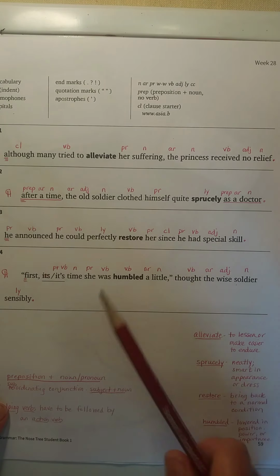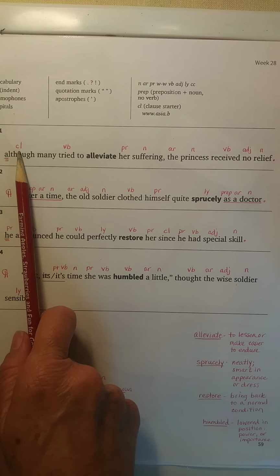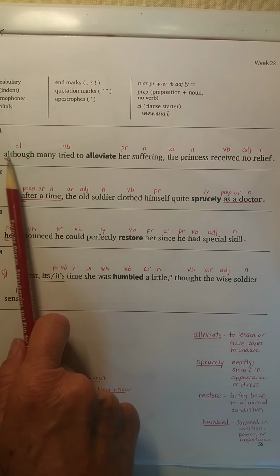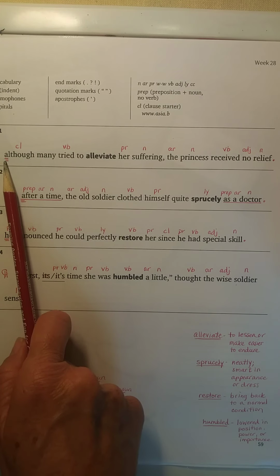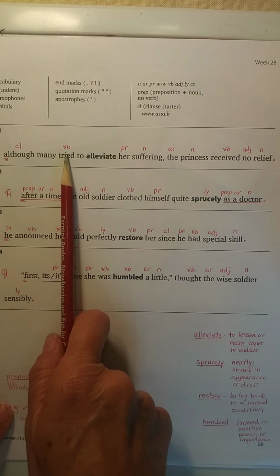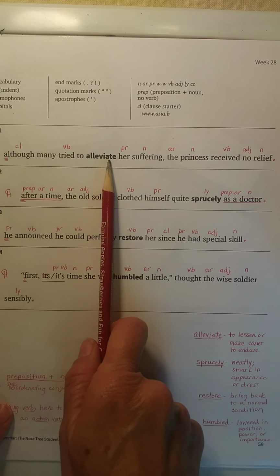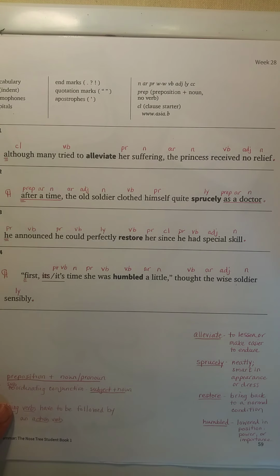All right. Sentence 1 begins with although, which is a clause opener. It's a subordinating conjunction, one of your Asia B words. It needs to be capitalized, but we're not indenting here. Many tried is a verb. To alleviate is an infinitive verb, which we're not marking. But what does alleviate mean? It means to lessen or make easier, or easier to endure.